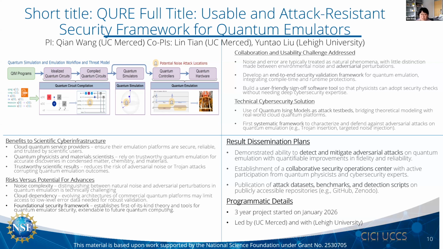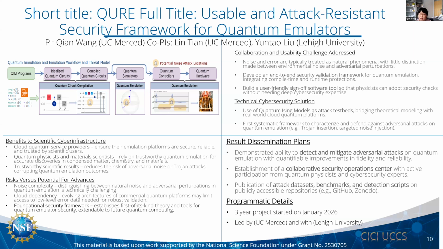By identifying the attacks that have been applied to the quantum emulation framework, we try to protect against and prevent them from influencing our quantum outcomes. We are also trying to build a collaborative security operations center, which we call SOC here, to protect the quantum emulation process. Altogether, this will guarantee the reliability of scientific results, which is especially important for physicists studying quantum phenomena, and also build the trust of the broader research community.